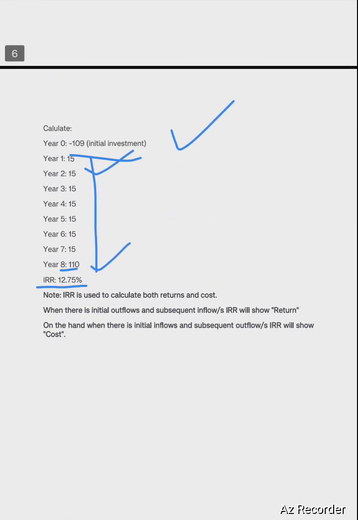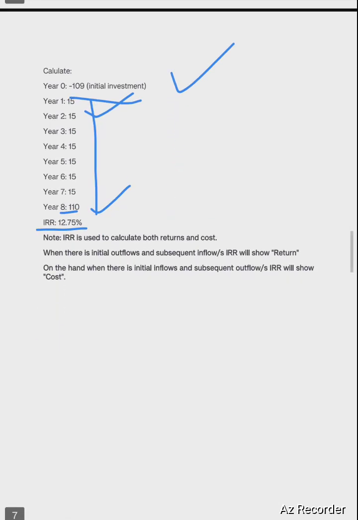Now a worthy thing to note is that IRR is used to calculate both return as well as cost. Even though the full form of IRR is internal rate of return, you need to understand the crux. If there is an initial outflow and subsequent inflows, then IRR will show the return, because initially you have invested something.